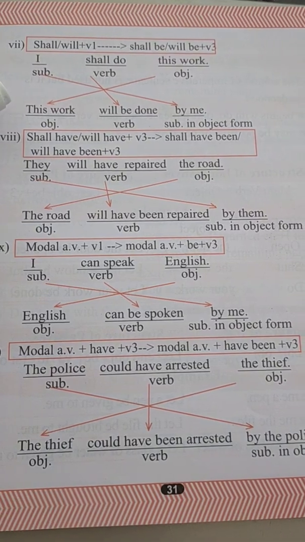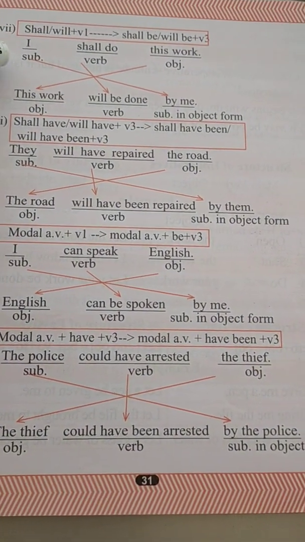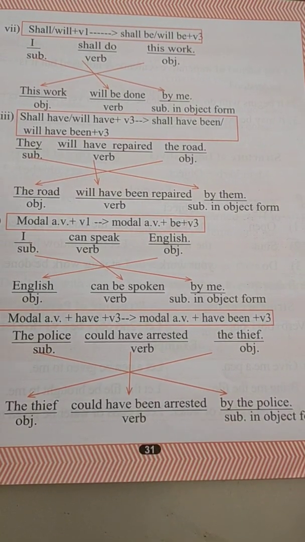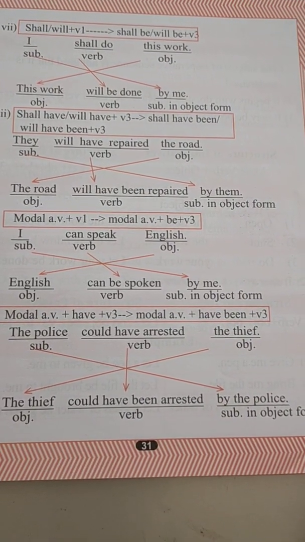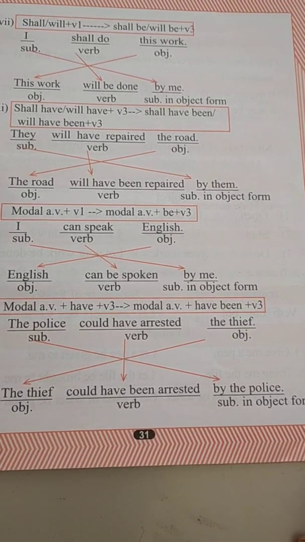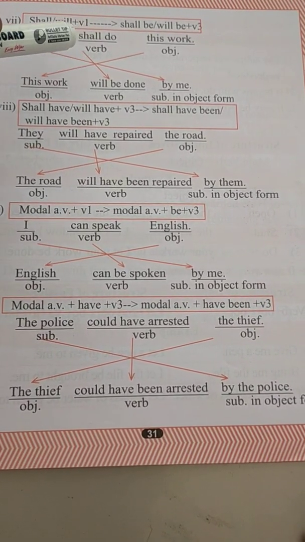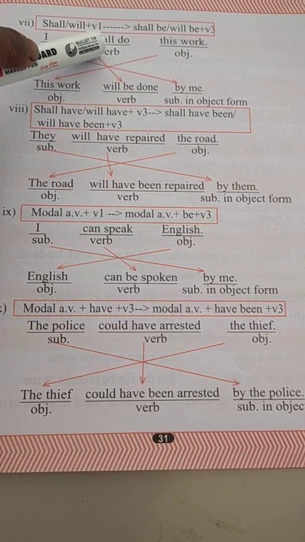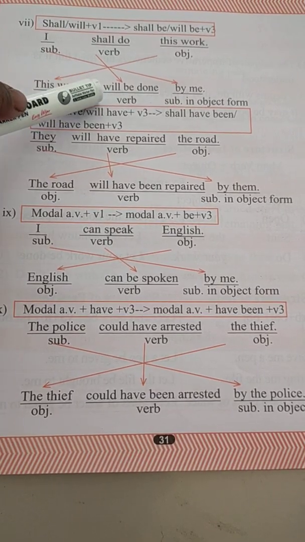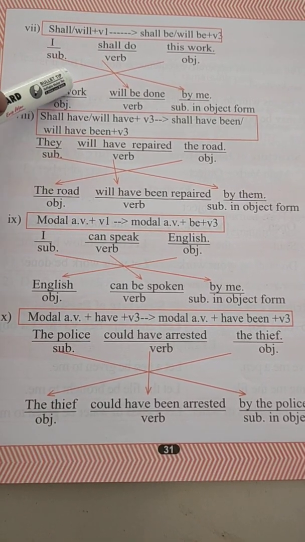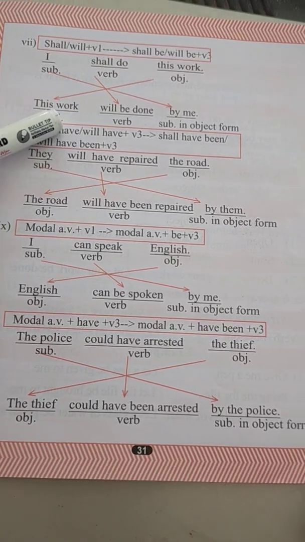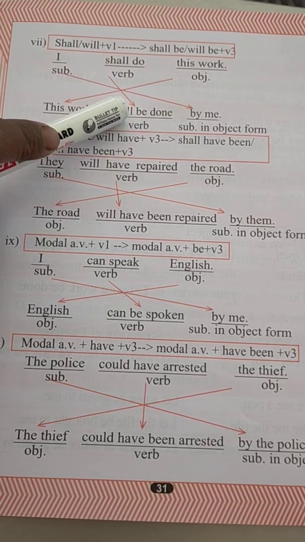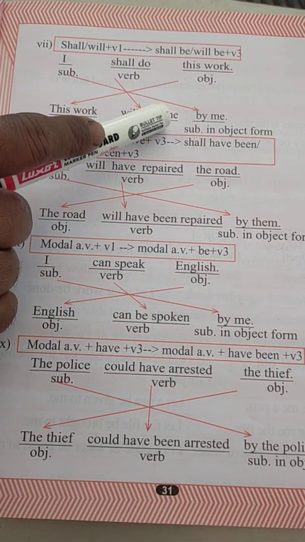So first thing is, when an active voice sentence becomes a passive voice sentence, the object will come first, to be written at the beginning of the sentence. The object will be written, then the verb will come to the middle position. Before, it was in the middle position; the verb will come to that middle position, and "shall be" or "will be" will be added to that main verb. So that will be done.